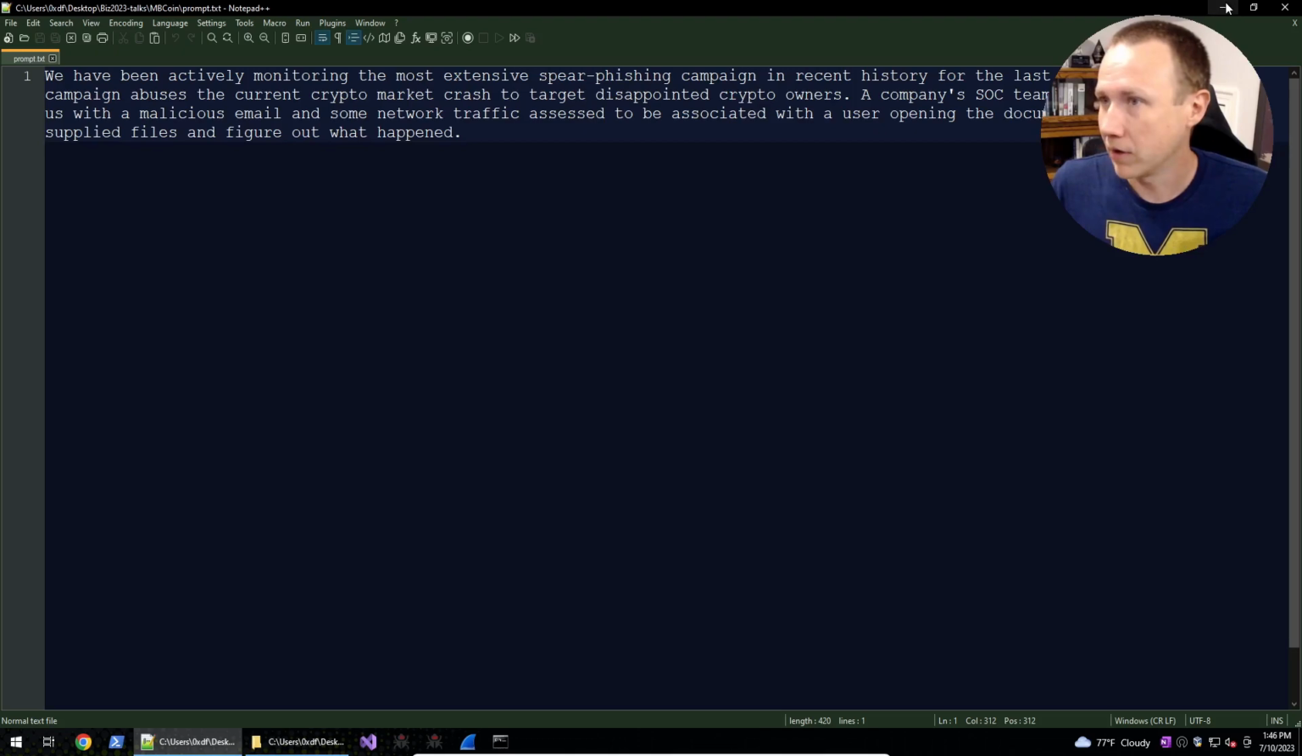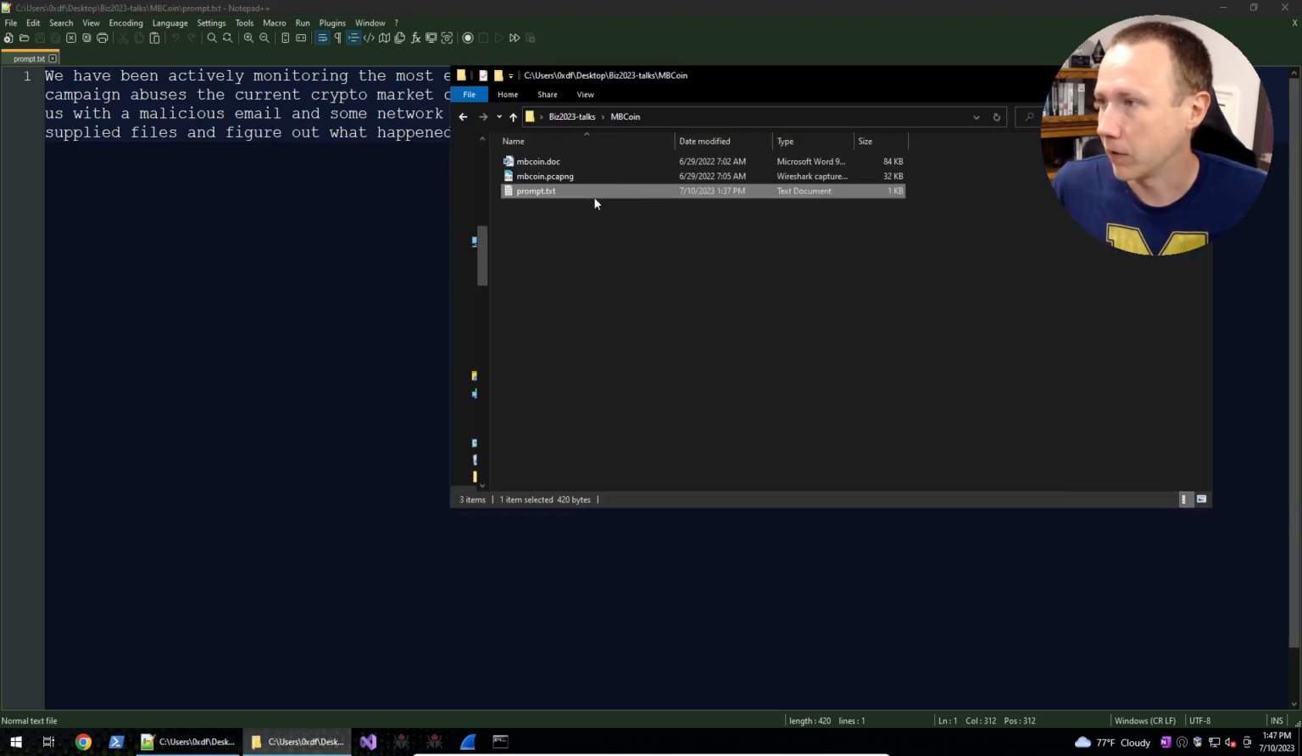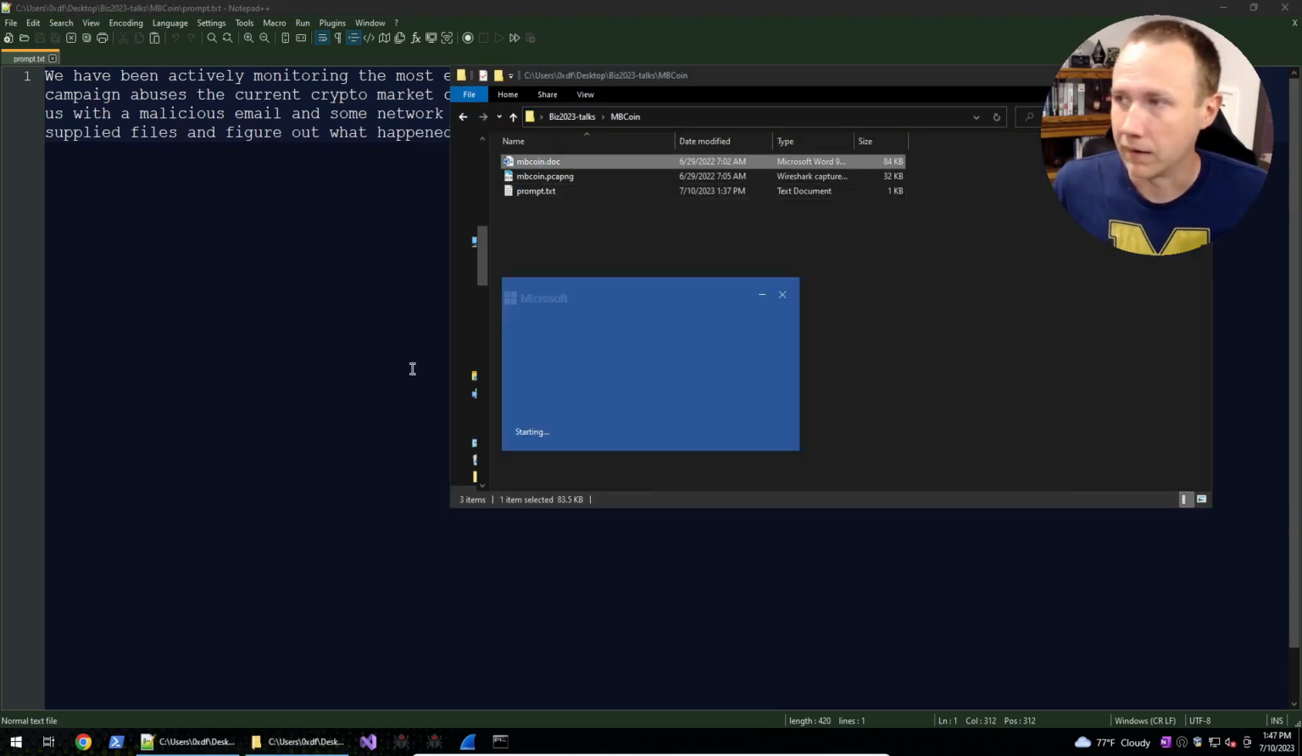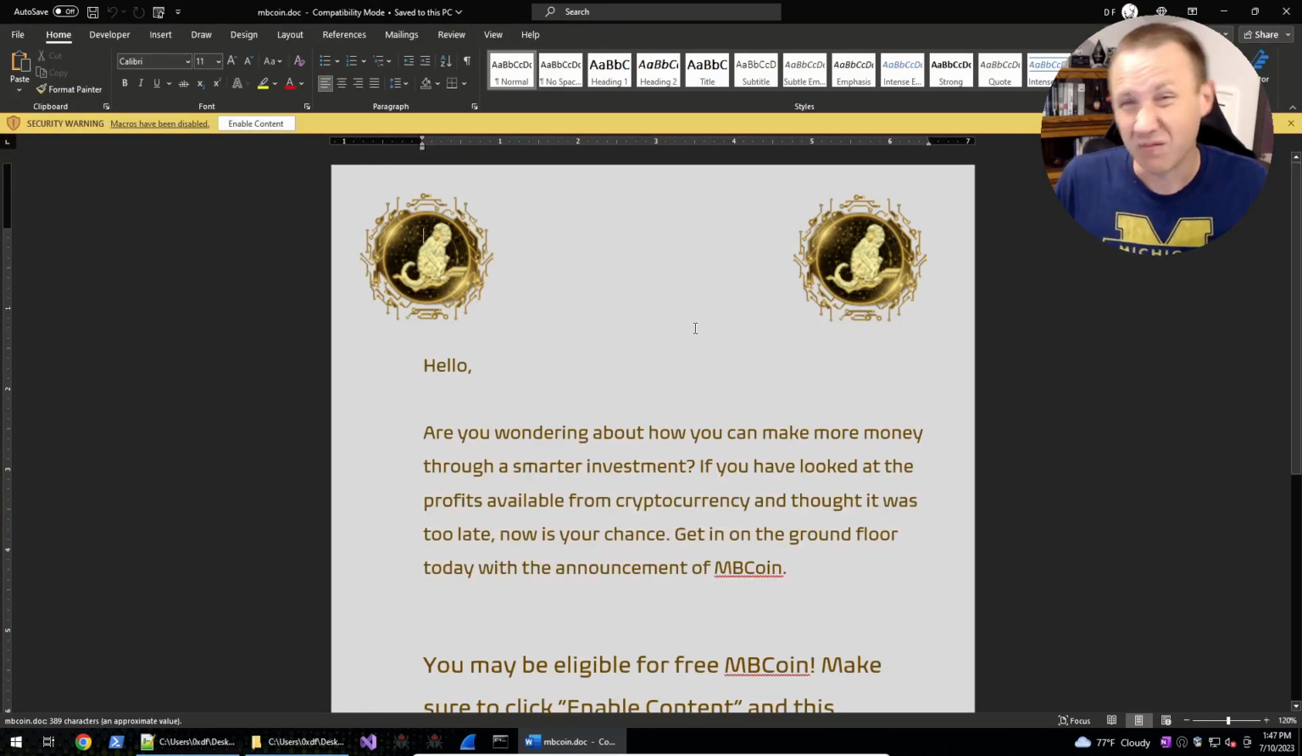So I'm starting here in a Windows VM. We'll jump over here, and I've got the document here. We'll go ahead and give it an open. This is super common, right? Anything downloaded from the internet, you're going to get this message that macros have been disabled. That's a hint that there's probably some macros to check out.